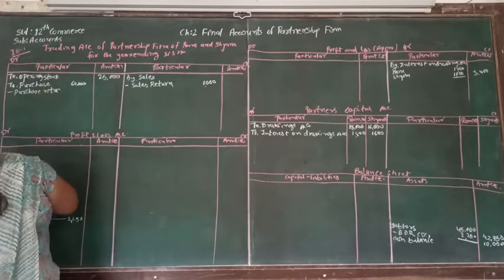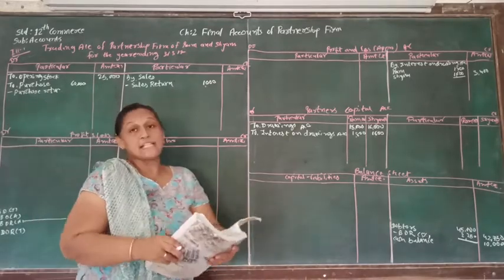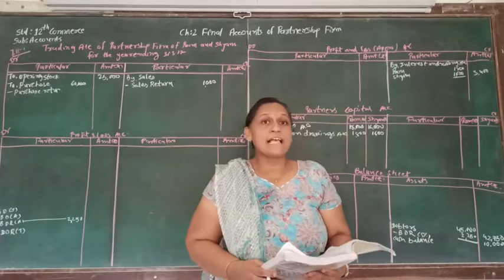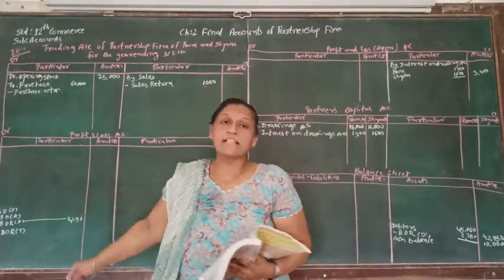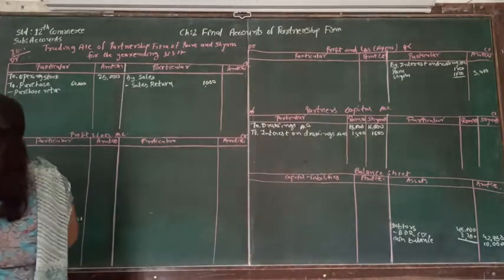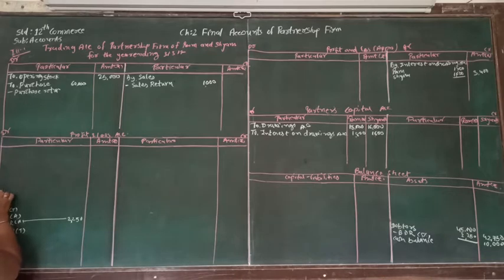Okay. So after purchase, the other account is a discount allowed, and discount allowed is related to the sales. So that we are going to write in a selling and distribution expense. So that is in the trading account we are going to write discount allowed.